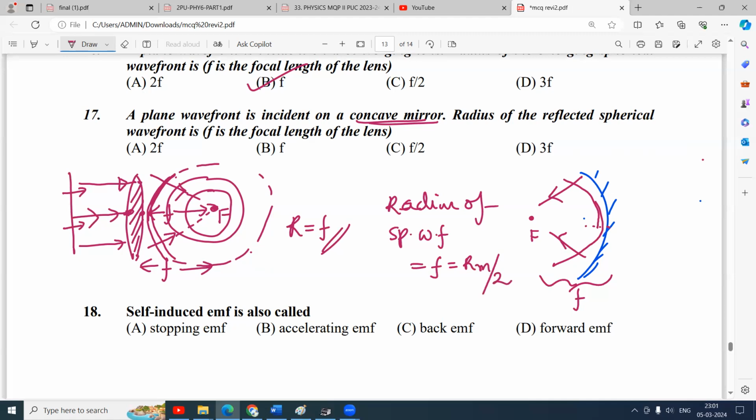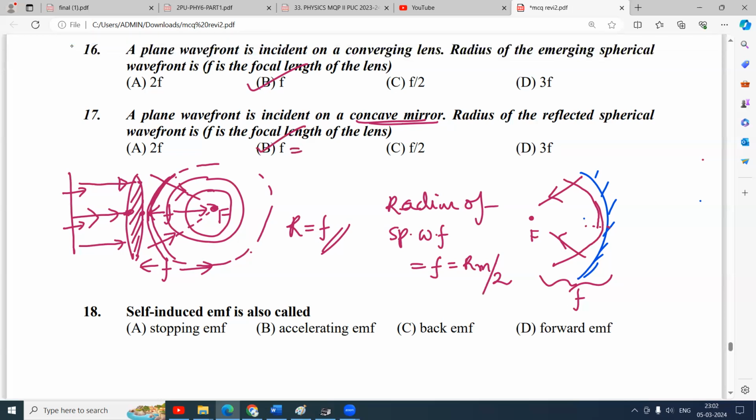So if you answer this question, a plane wavefront is incident on a concave mirror. The radius of the reflected spherical wavefront is the focal length of the mirror itself, which is equal to the radius of curvature of the mirror by 2. That is also okay.